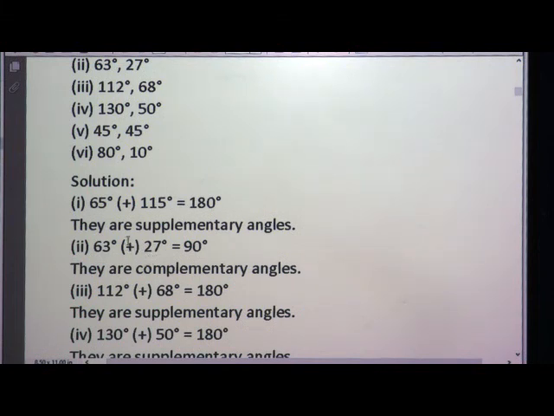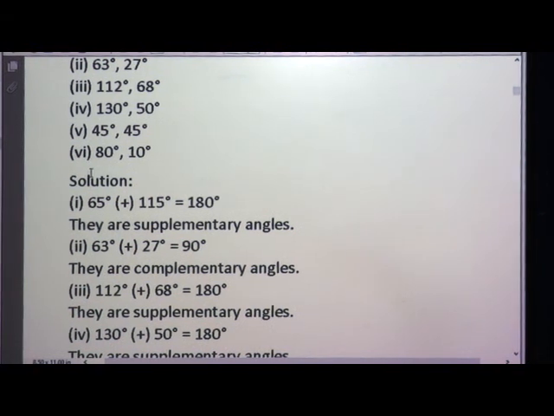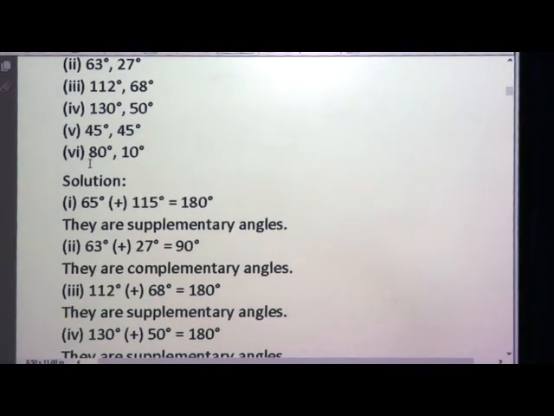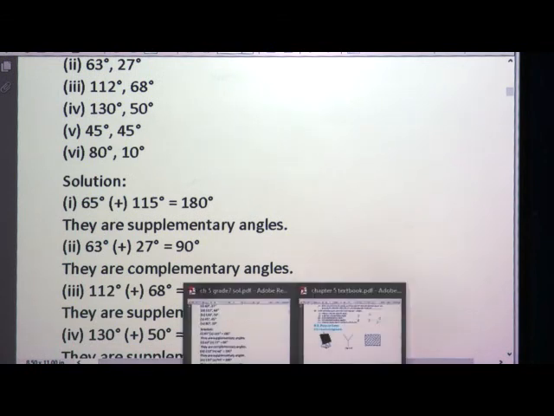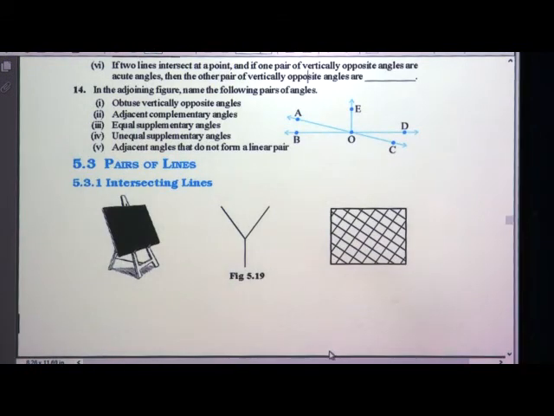In this way we have to find out, by seeing the sum, whether the angle is complementary or supplementary. Again I will revise: complementary angles are always 90 degrees, the sum of two angles is 90 degrees, and supplementary angles are always 180 degrees. When the sum of two angles is 180, then you can say it is a supplementary angle. So, we have learned the identification of angles, what are complementary and what are supplementary.